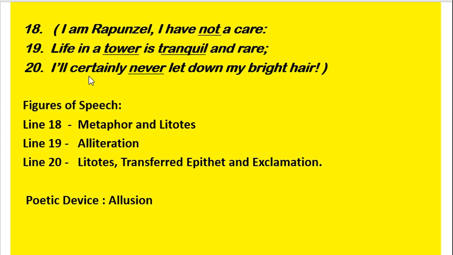In this line, we can see that the word never shows negation, and so it is litotes. We have one more figure of speech, that is transferred epithet, because the adjective bright has been assigned to hair, and exclamation because here we can see the sign of exclamation. Here the poetic device is allusion because here reference has been made to Rapunzel.